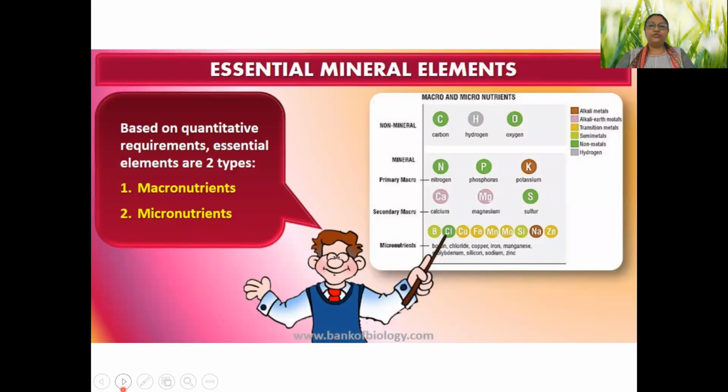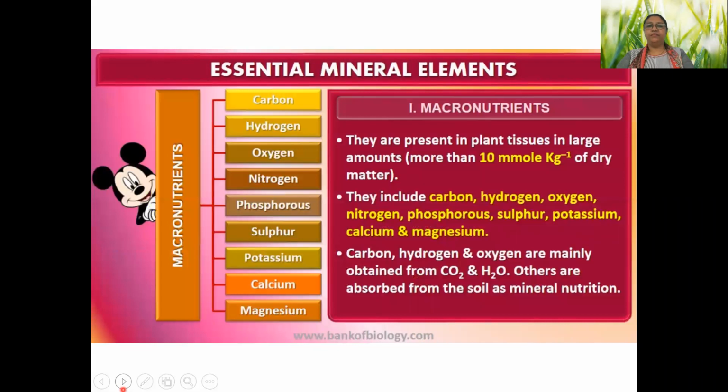So as I told you, they can be classified as macro and micro. These are the names of macro elements: carbon, hydrogen, oxygen, nitrogen, phosphorus, sulfur, potassium, calcium, and magnesium. Why are they called macro elements? Because they are required in more than 10 millimole per kg of dry weight of matter.